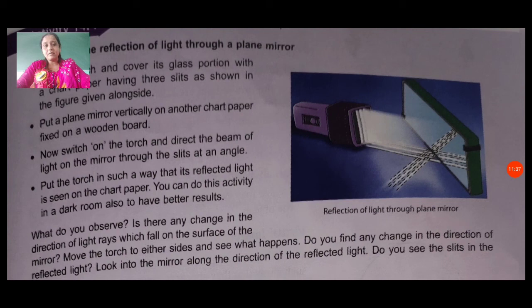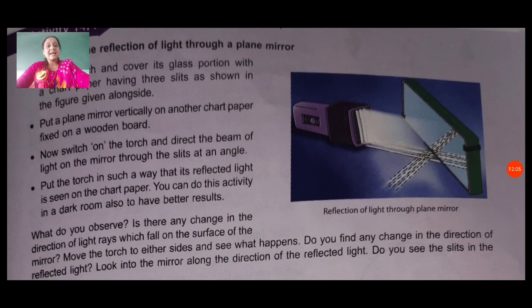Put a plane mirror vertically on another chart paper fixed on a wooden board. Now switch on the torch and direct the beam of light on the mirror through the slits at an angle. Put the torch in such a way that its reflected light is seen on the chart paper.